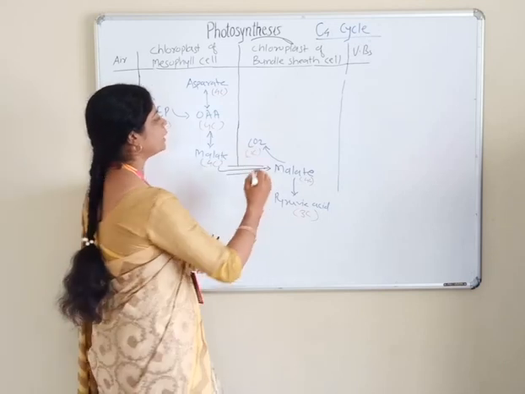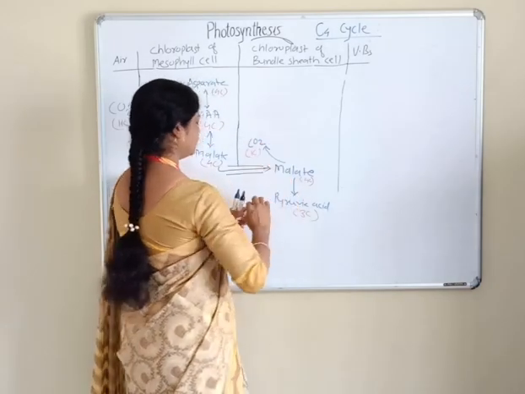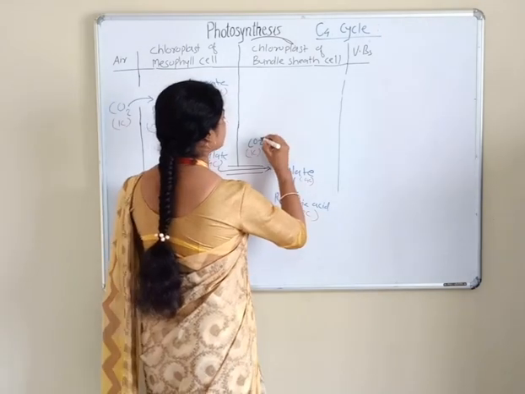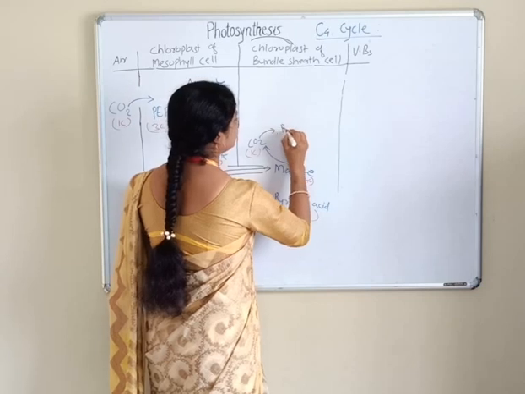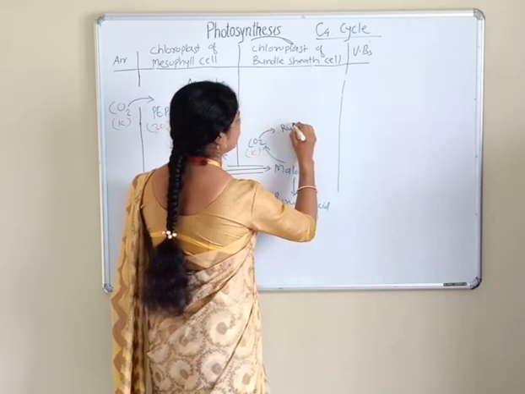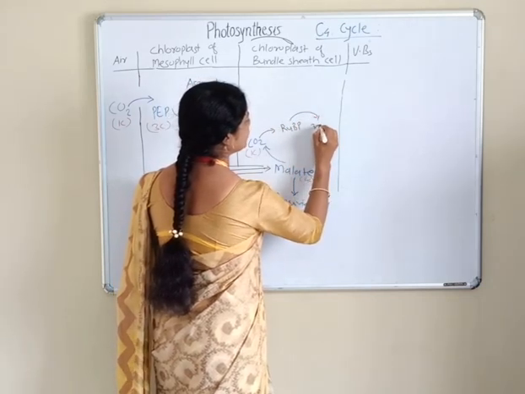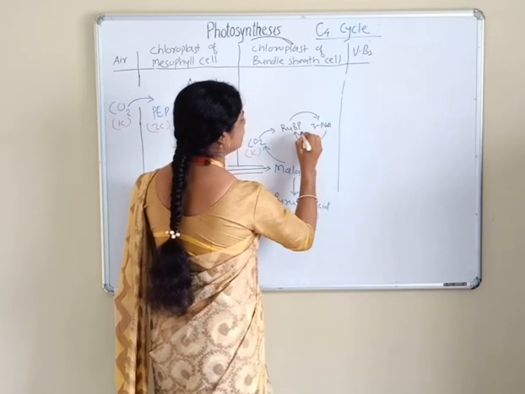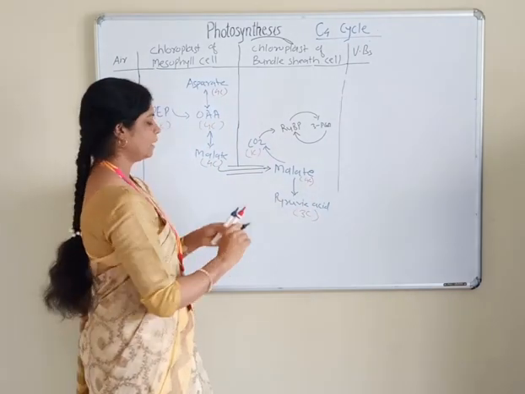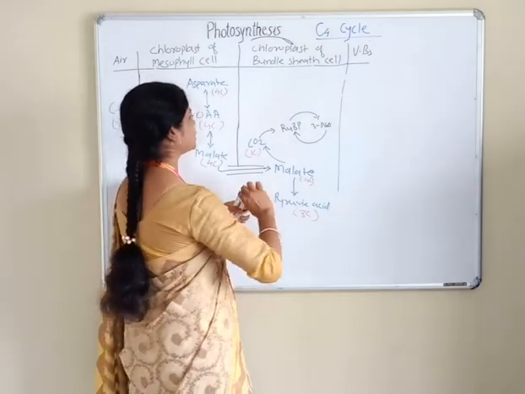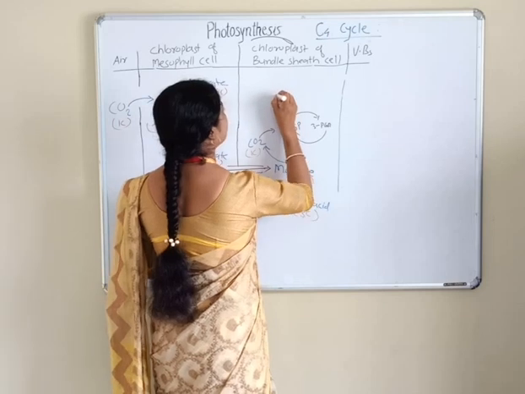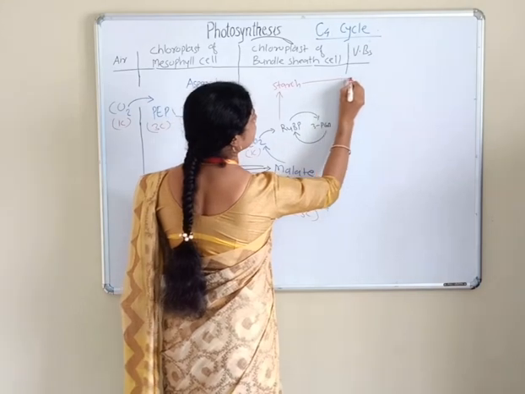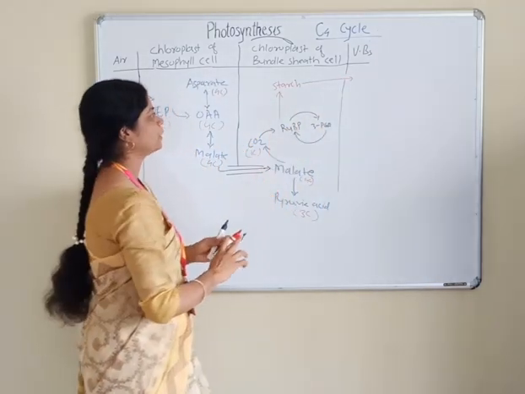This carbon dioxide is engaged in the Calvin cycle. It enters RuBP with formation of phosphoglyceric acid, and again regeneration of RuBP, that is the Calvin cycle, and in the Calvin cycle starch is formed, and this starch goes to the vascular bundle.